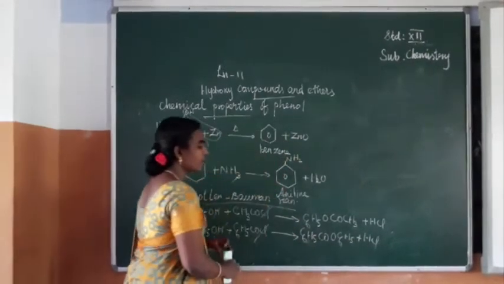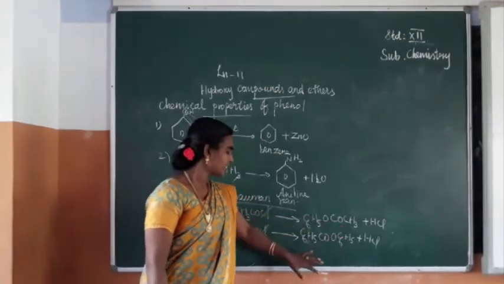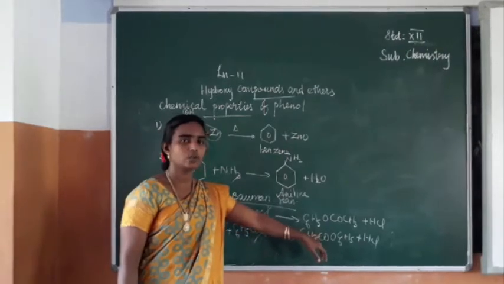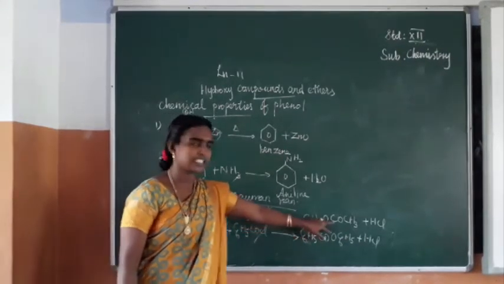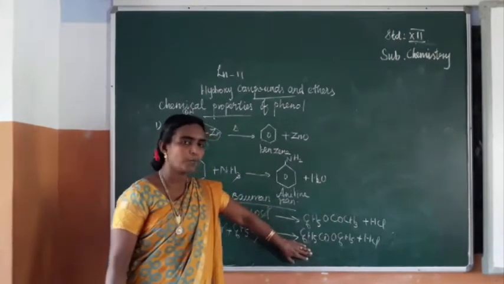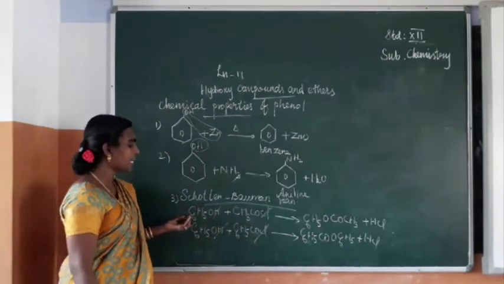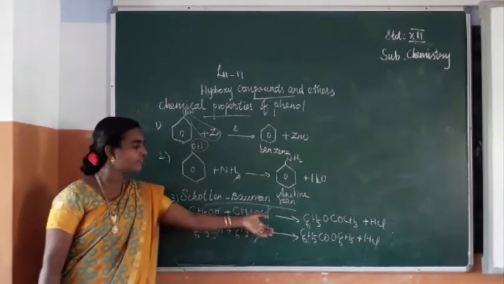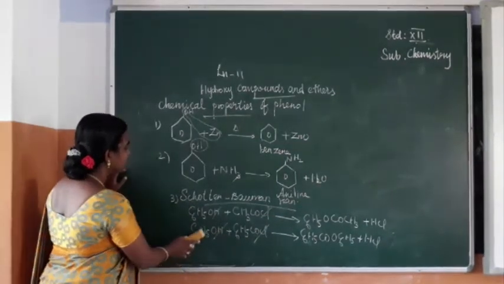So what's the name of the first compound? That is phenyl acetate. What's the name of the second compound? That is phenyl benzoate. Okay? So clear? The name of this compound is phenyl acetate. The name of this compound is phenyl benzoate. So this reaction of phenol with acid chloride forms an ester. Okay? Next we can see the next reaction.